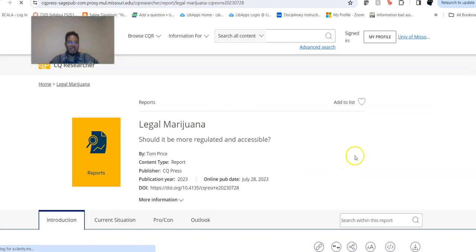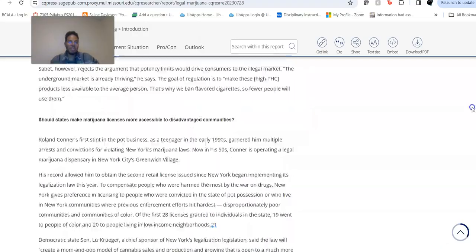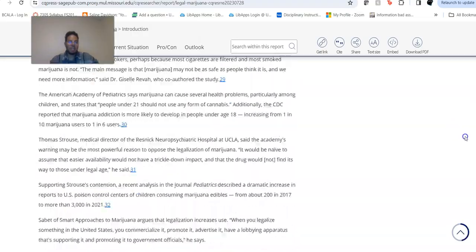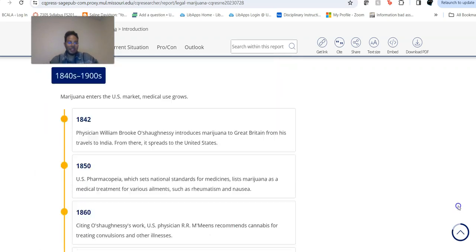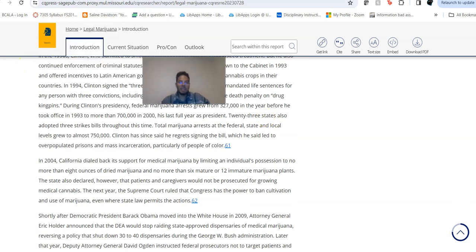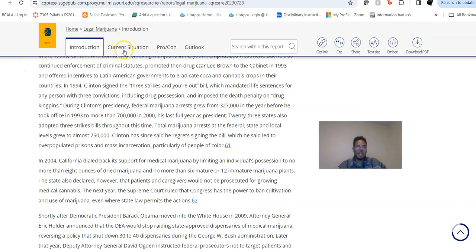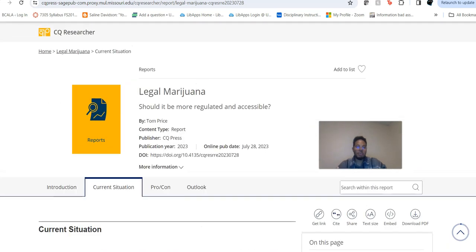If I'm getting the full table of contents, you can scroll all the way down and you have the overview, and then a timeline. You've got chronology, and you can go to the introduction, then to the current situation, what's going on as of when this was published. This was 2023, so that's still very useful.